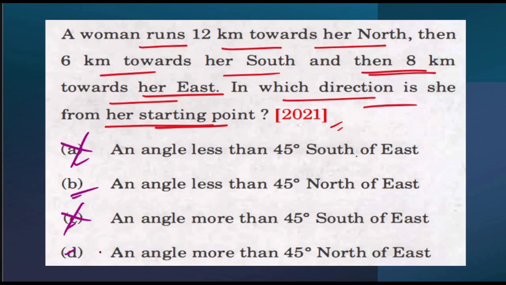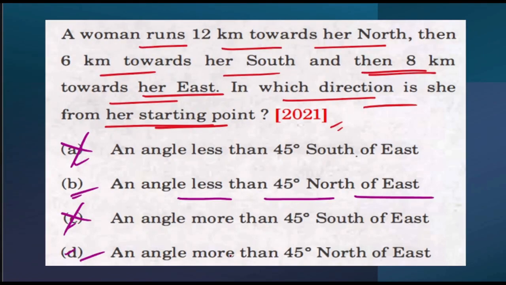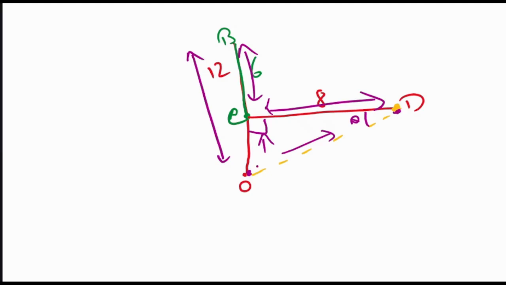Now out of these two options, which option can we consider? What is the difference between these two options? The first option is saying an angle less than 45 degree north of east. That means this particular theta is less than 45 degree. The other option is an angle more than 45 degree north of east. So out of these two options, any one can be the correct answer. But how to find out the direction or the degree? Let's see. As I was saying, in class 9 and 10 we used to do trigonometry, right? We have learned about trigonometry. So see, this is 90 degree.